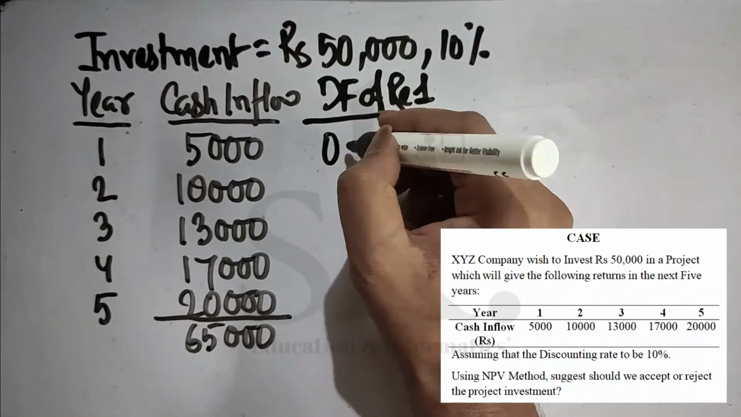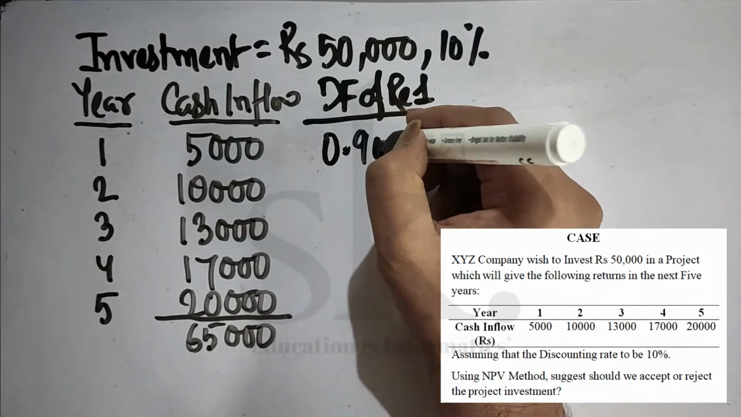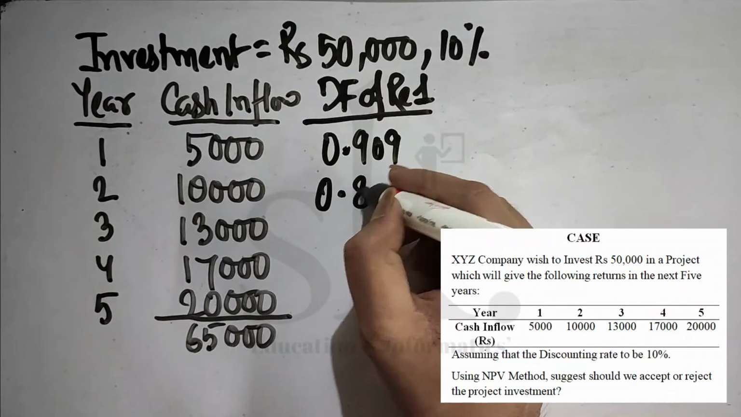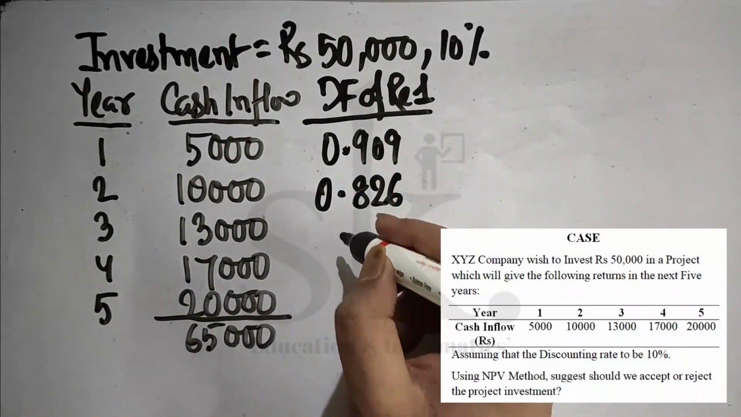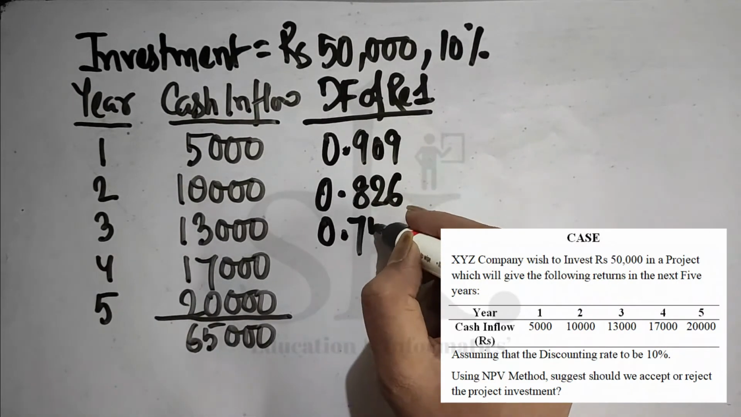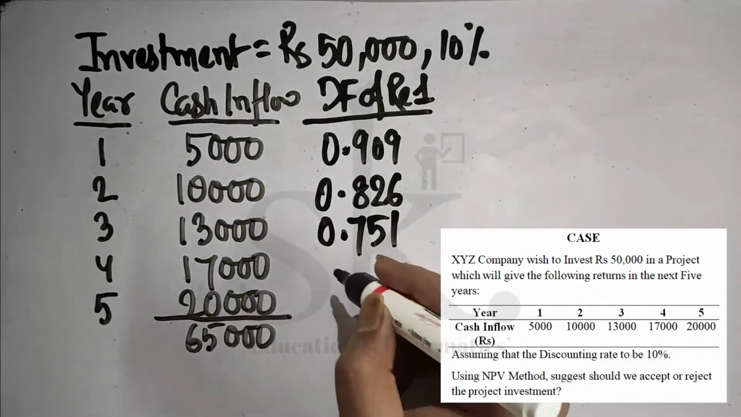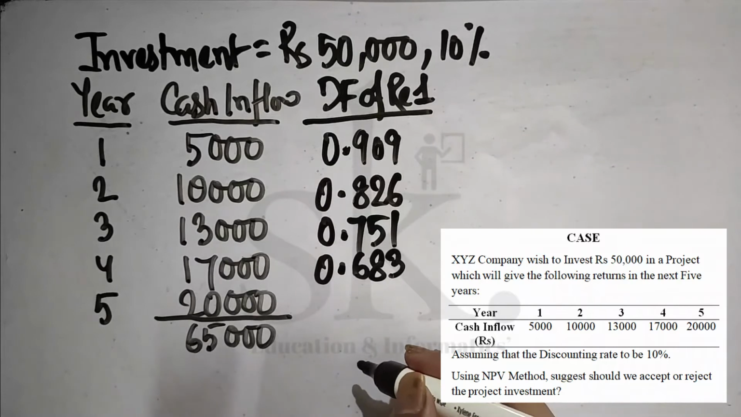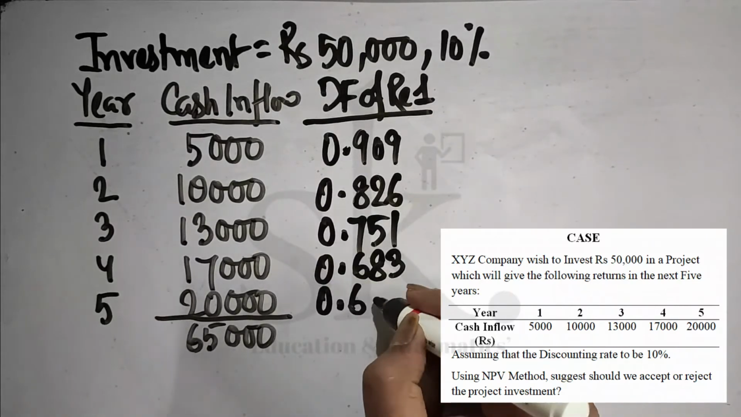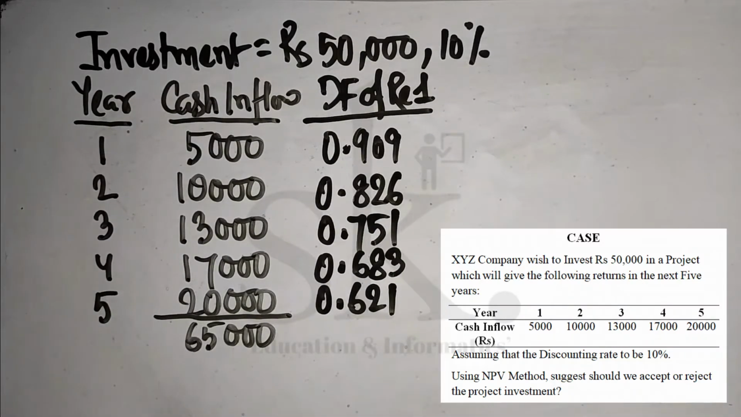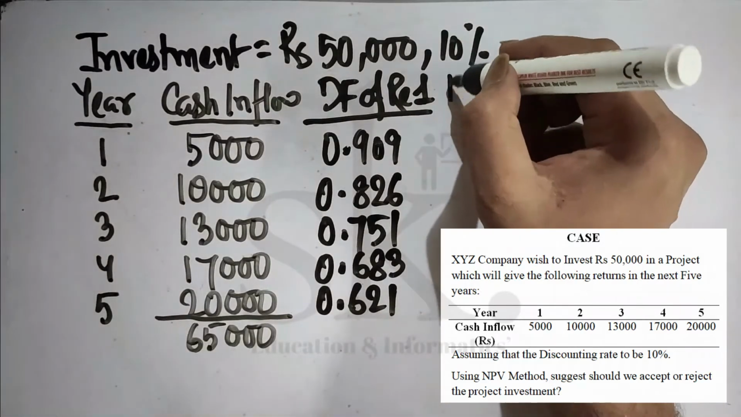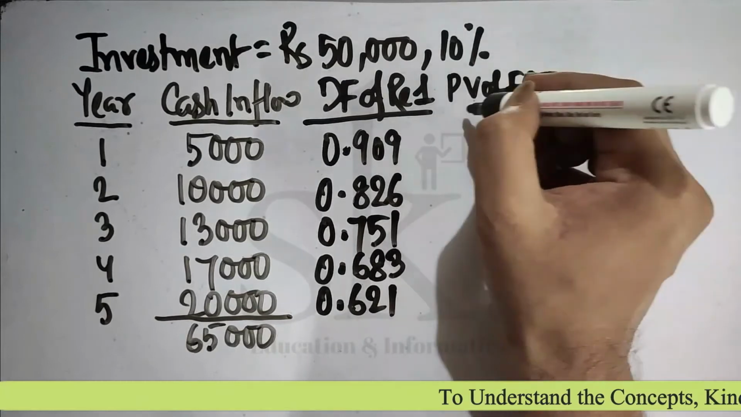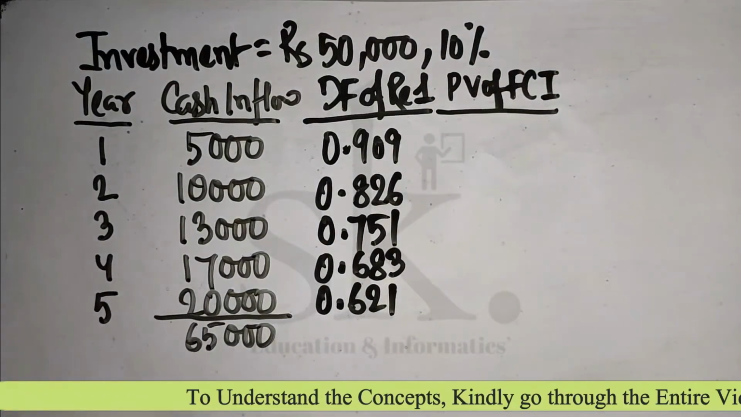As we know how to calculate, for the first year it will be 0.909. For the second year it will be 0.826. For the third year it will be 0.751. For the fourth year it will be 0.683. And for the final year it will be 0.621. So these are the discounting factors. Now how do we calculate the PV of future cash inflow?